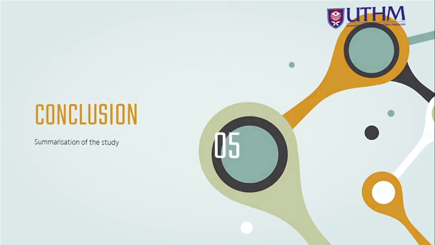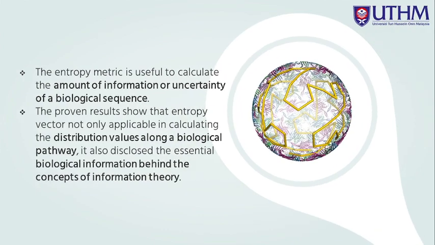So in conclusion, the entropy metric is useful to calculate the amount of information or uncertainty of a biological sequence. The proven results show that entropy vector is not only applicable in calculating the distribution value along the biological pathway, it also discloses the essential biological information behind the concept of information theory.